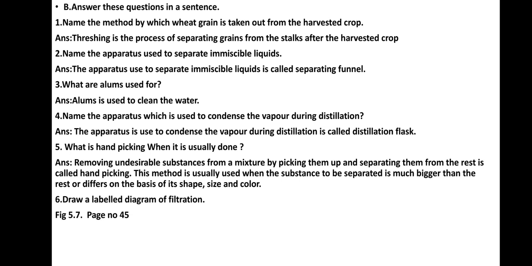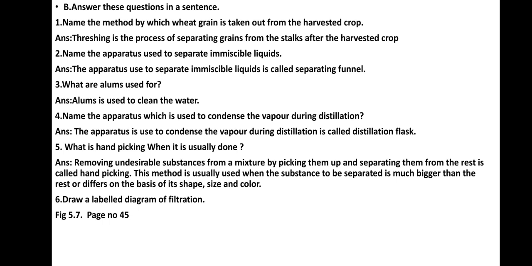And in the next exercise, we answer these questions in a sentence. Name the method by which wheat grain is taken out from the harvested crop. Answer: threshing is the process of separating grains from the stalks after the harvested crop. Number 2, name the apparatus used to separate immiscible liquids. Answer: the apparatus used to separate immiscible liquids is called separating funnel.